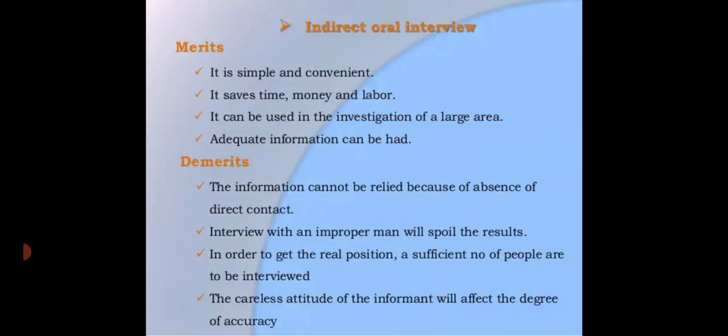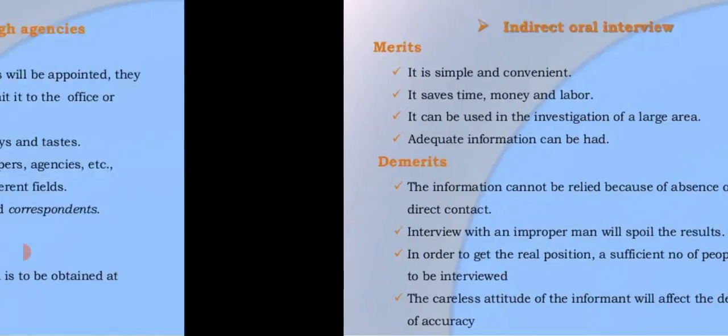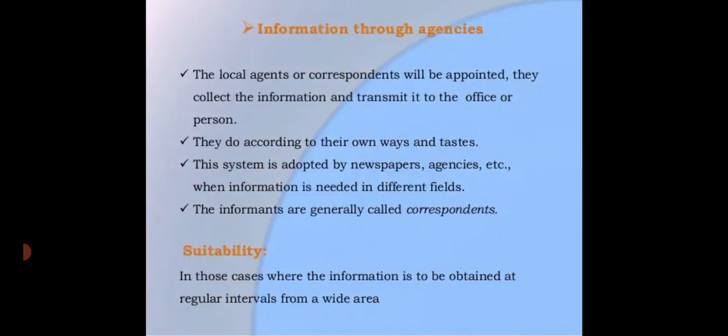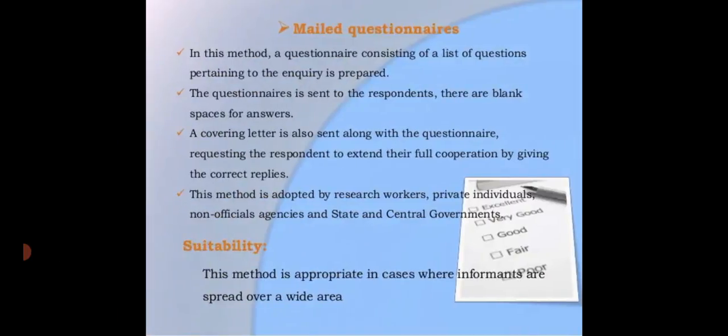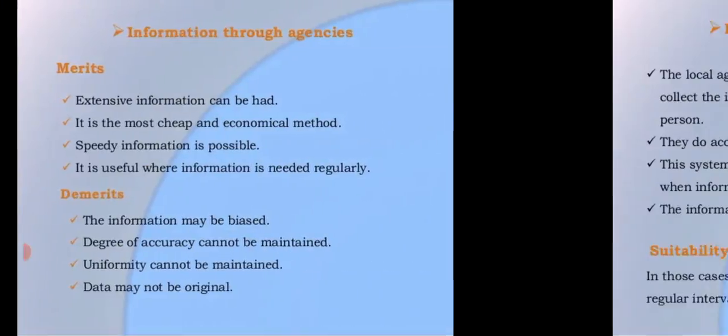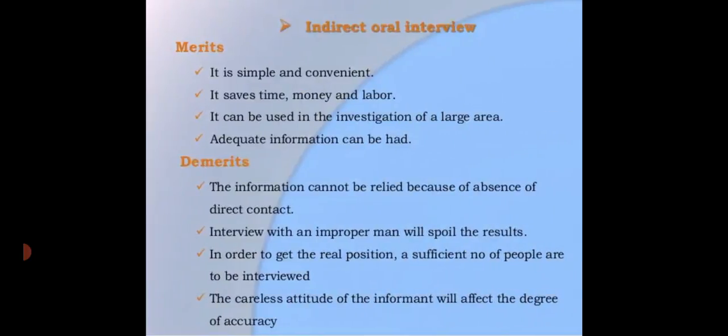After that, we will go for the information from the local sources of the correspondent, information through the agencies, and the merits and demerits of mail questionnaires. Today we have discussed this chapter, and so many things have been cleared about the primary sources and secondary sources, the primary data and the secondary data. Why do we need these types of data? Why do we need to collect this type of data?